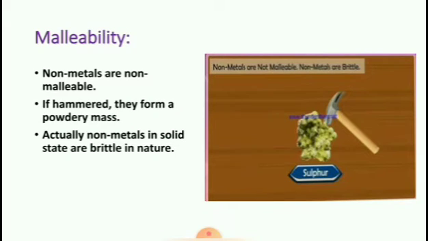Malleability. Non-metals are non-malleable. If hammered, they form a powdery mass. Actually, non-metals in solid state are brittle in nature. Clear, children? Non-metals are non-malleable. If hammered, they form a powdery mass. Non-metals in solid state are brittle in nature.